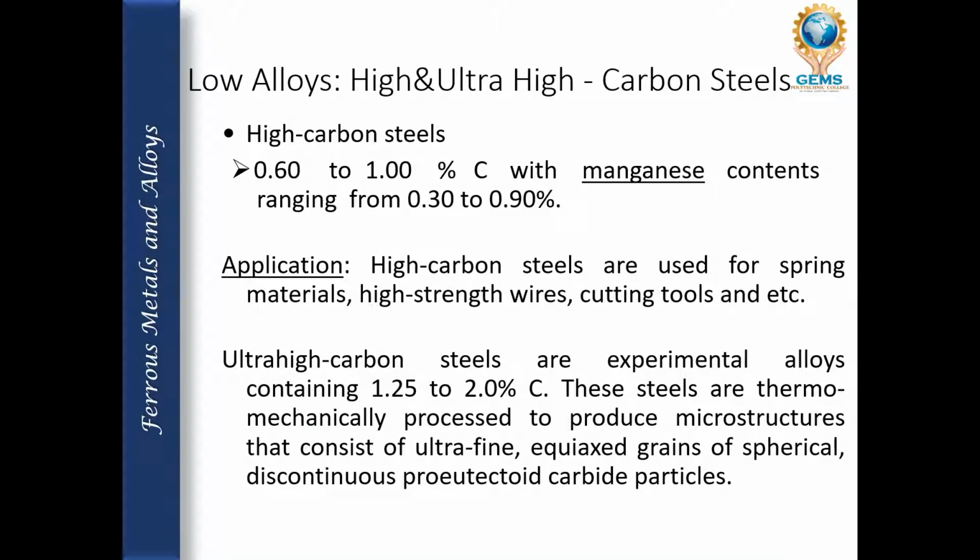The next one is the high carbon steel. The high carbon steels have a carbon percentage of 0.60 to 1 percent, with manganese content ranging from 0.30 to 0.90%. So that means the ductility will be very low because